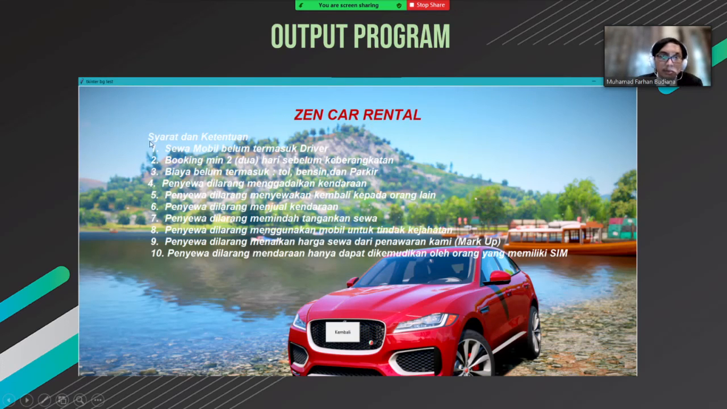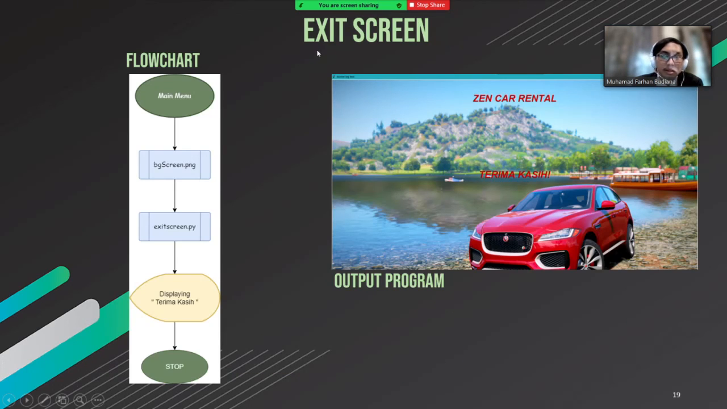Here's the output of the program, including the syarat dan ketentuan. There is the kembali button. Okay, the last but not least, we have the exit screen with a simple flowchart, starting from the main menu, displaying our background screen, running exit_screen.py, and then it will display terima kasih, and then it will stop the program and exit.